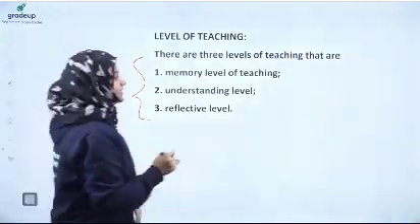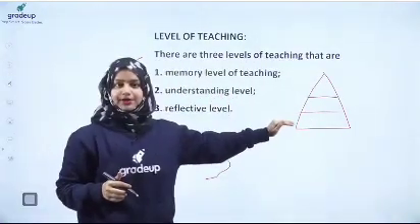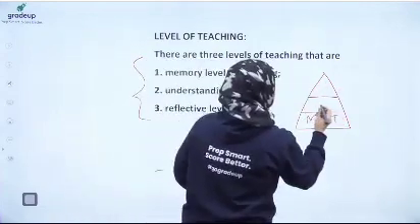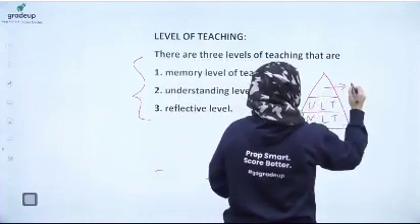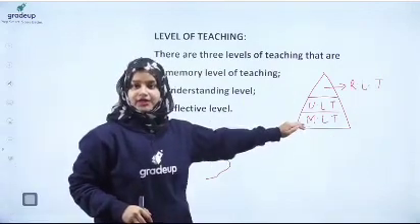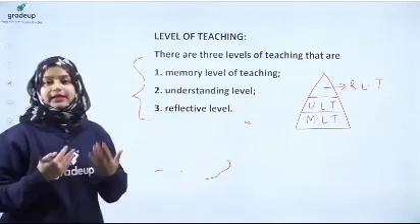So there are 3 levels in teaching. It can be arranged in a hierarchy. The lowest level of teaching is the memory level of teaching. The middle level, above the memory level, is the understanding level of teaching. And the topmost level of teaching is the reflective level of teaching. Clear? Once the student has attained the memory level, then he can move towards the understanding level of teaching. And after that only the student can go to the reflective level of teaching.